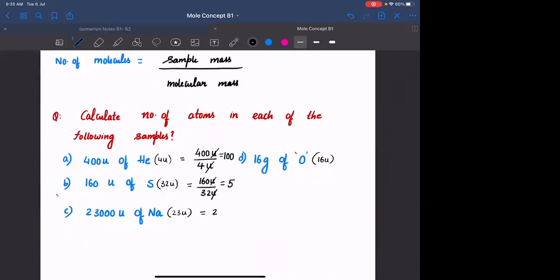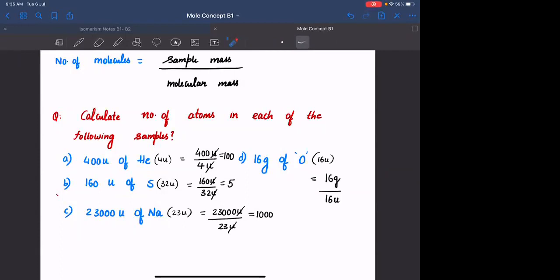In C part, again it is given in terms of AMU, divided by 23 mu, the mu cancels, which is equal to 1000 atoms. But in the D part, you are given the mass in terms of grams. 16 grams is here, but in the denominator you have 16 AMU. Can you solve this?